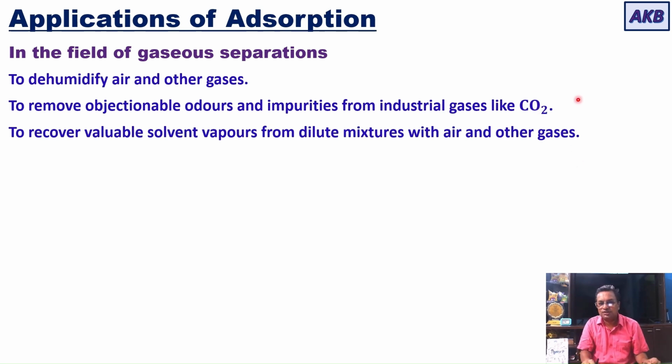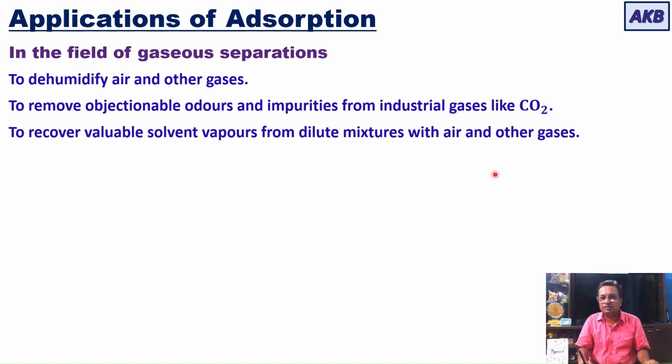So when you are using solvent either in liquid extraction or in leaching, if the solvent is volatile, it would be easily vaporizing, and the vapors will then get added to the air or any other gases.